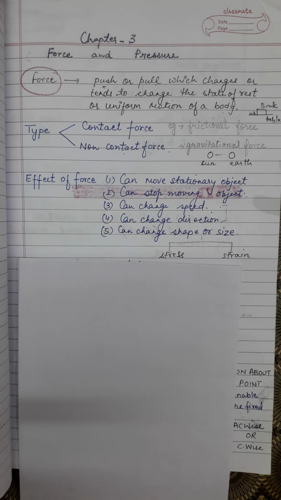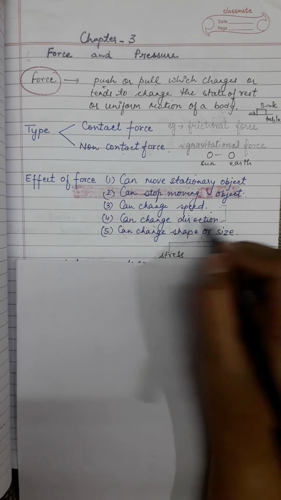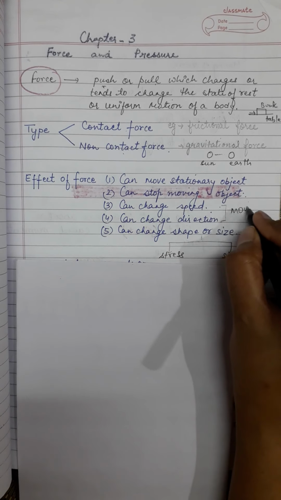If you press a rubber ball hard, you can change its shape for some time because it's an elastic body. If you apply force on a football, you can see a slight change in the shape of the body. So change in speed and change in direction happen in a moving body.